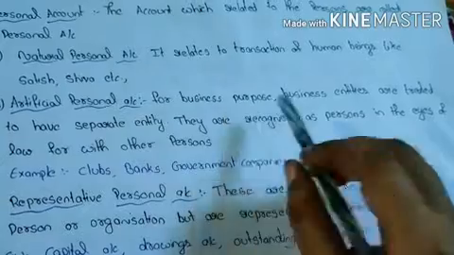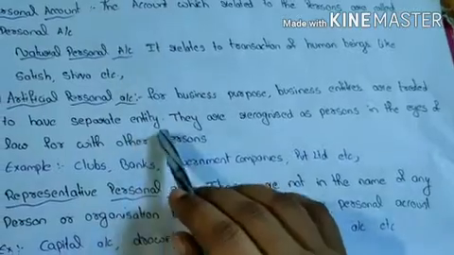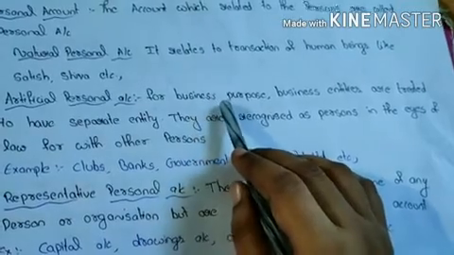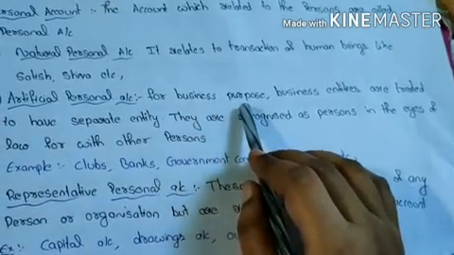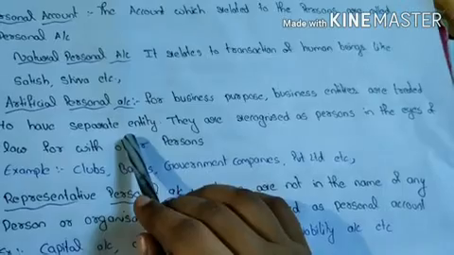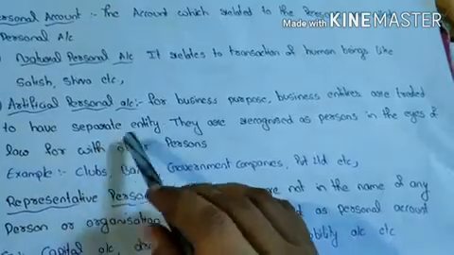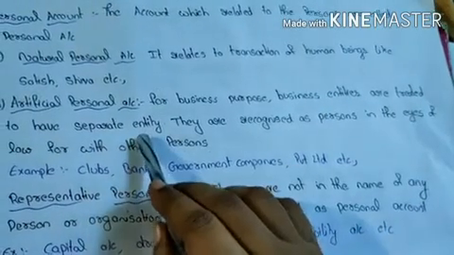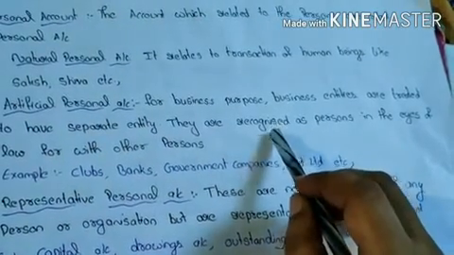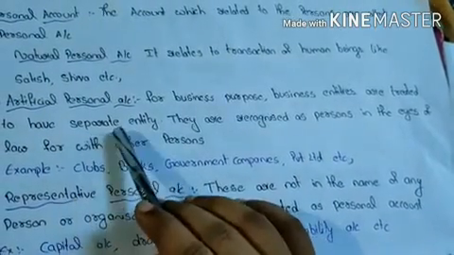Artificial personal account. For business purposes, business entities are treated as having a separate entity. It means the business maintains relationships with other firms, businesses, organizations, banks, clubs, etc. All these entities are treated as separate entities, so they come under the artificial personal account. Why is it treated as artificial? Because all these entities do not have a soul, but they are treated as persons because they are recognized as persons in the eyes of law. So these are called artificial personal accounts.